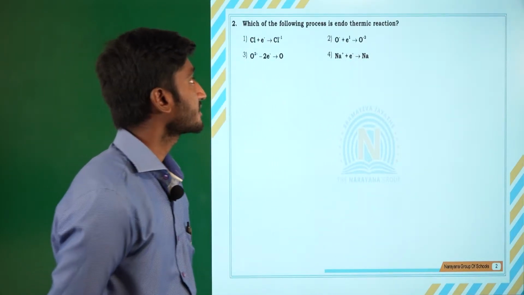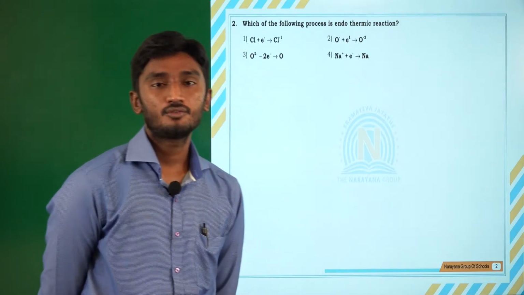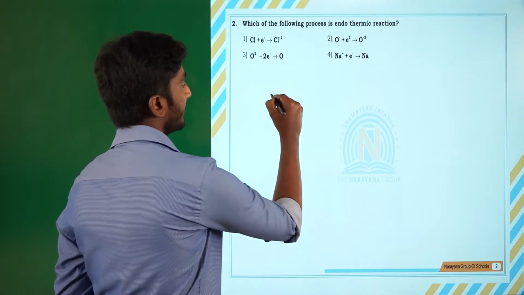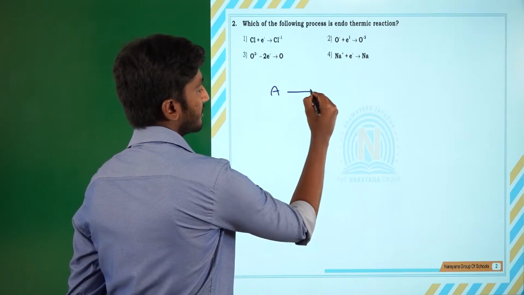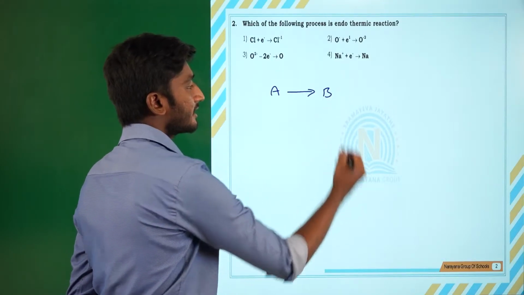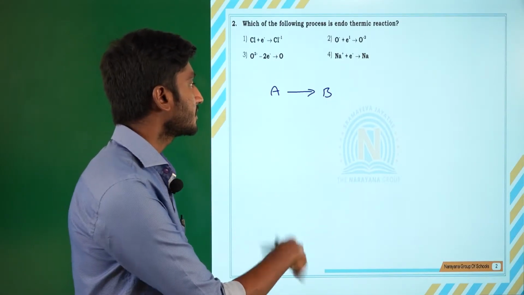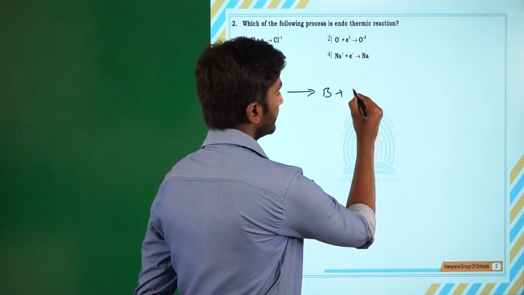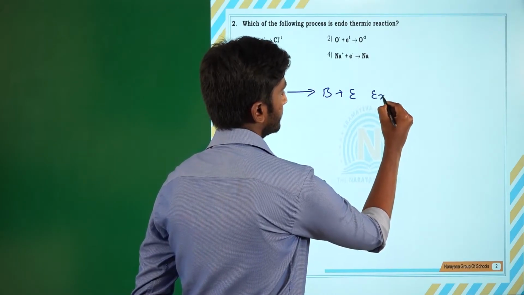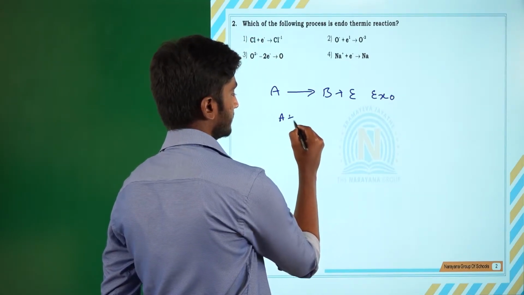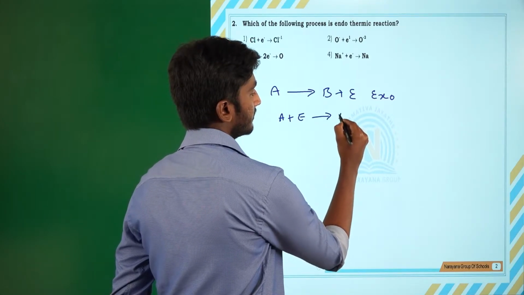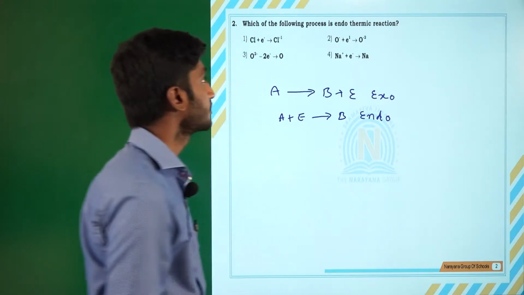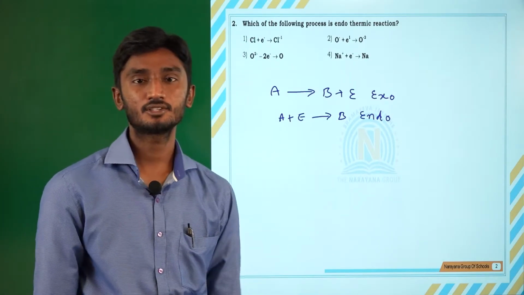Which of the following processes is an endothermic process? So what is meant by an endothermic process? In a chemical reaction, for example, A gives rise to B. In this chemical reaction, energy may be absorbed or energy may be released. If energy is released, that is an exothermic reaction. If energy is absorbed, that is an endothermic reaction. So the question is asking which of the following is an endothermic reaction.